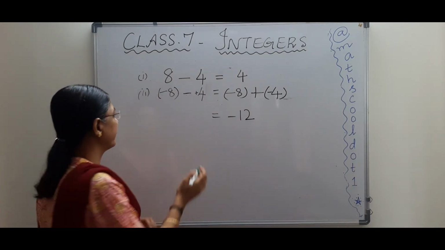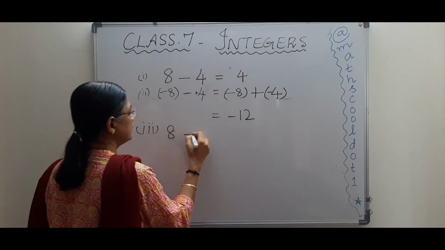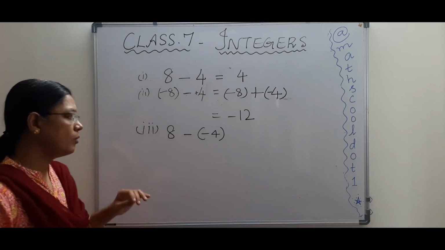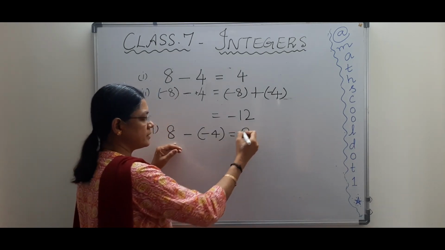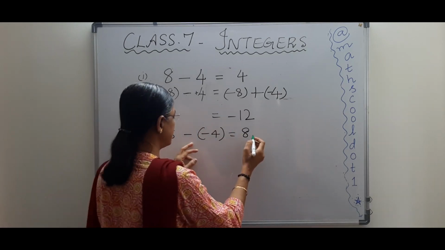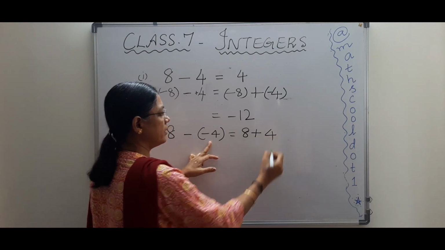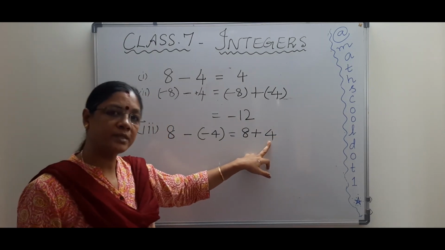Do you understand? Now the third case is 8 minus minus 4. Now 4 has a minus sign here. Now what do you do? You follow the subtraction rule. Keep the first number as it is, so 8 has to be kept as it is. Subtraction we are going to change to addition. After changing to addition, what are we going to do with the second number? Additive inverse. We need to write the additive inverse of the second number.